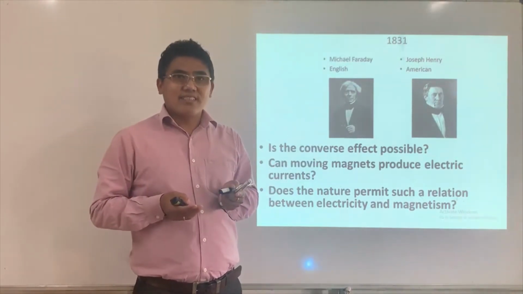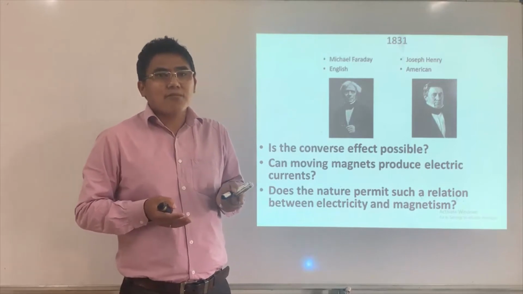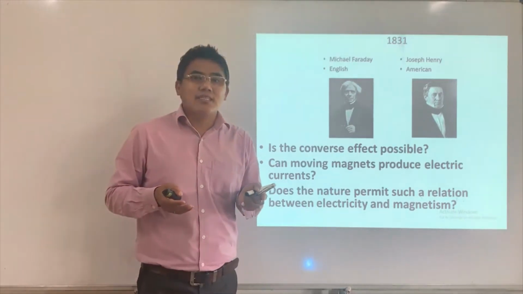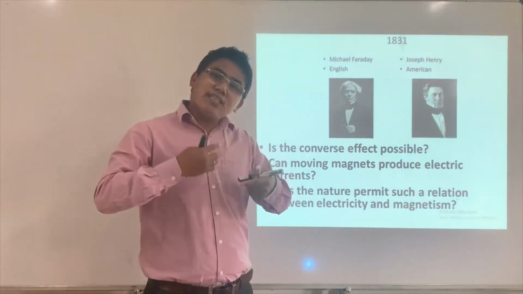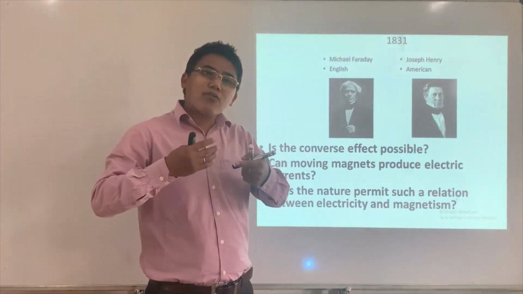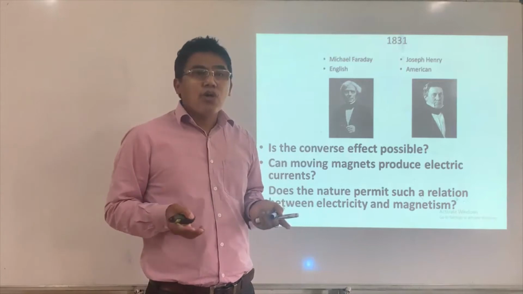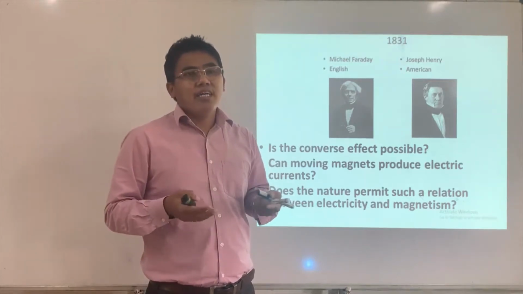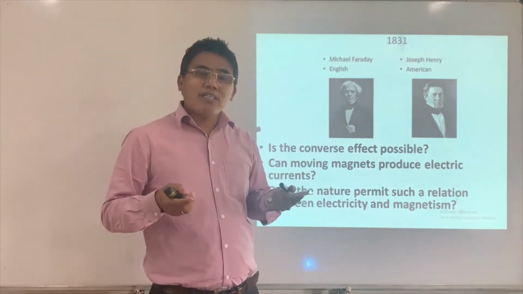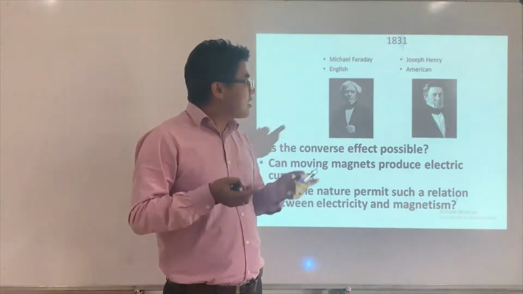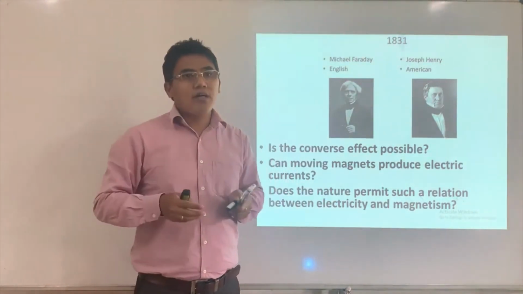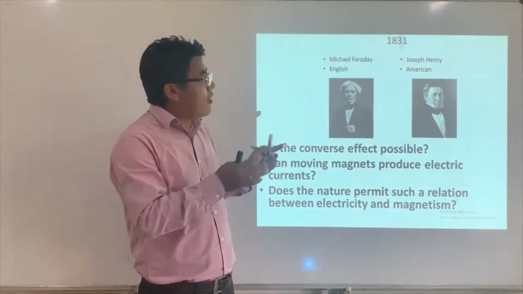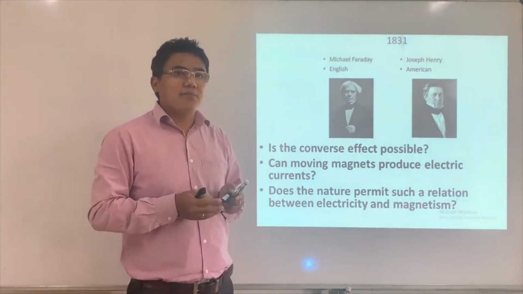entire electricity. All right. So in this chapter, what we are going to study is electromagnetic induction, how a changing magnet, or moving magnet, or changing magnetic field produces current in a coil or in a circuit. That is the point that we are going to discuss in this chapter, right?